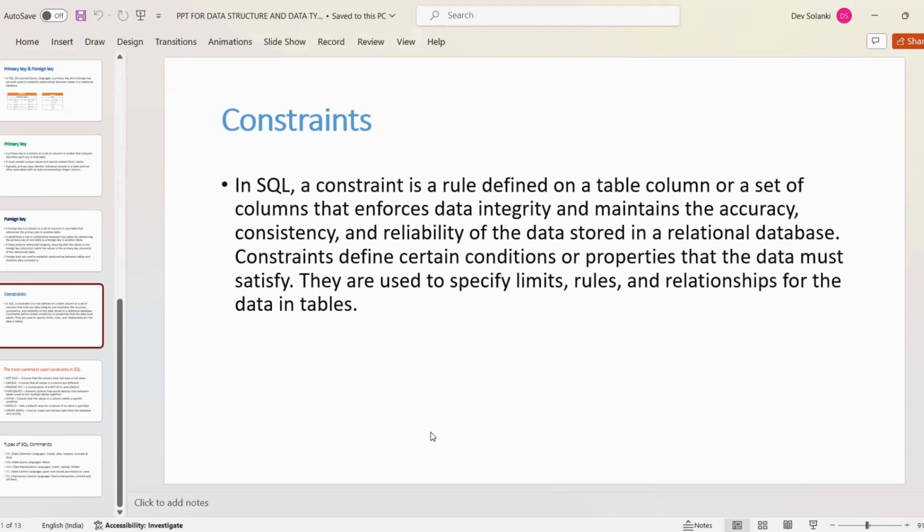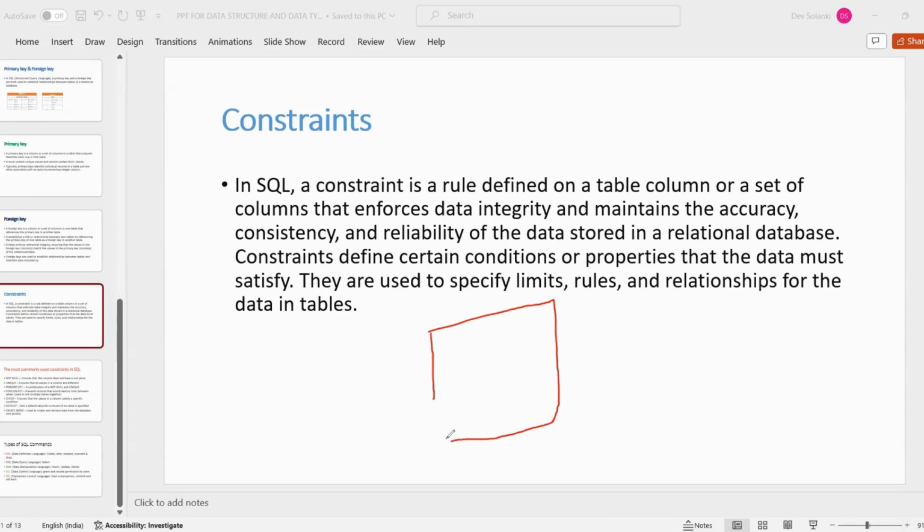Let's suppose there is a table and we are storing data like email ID. There is a chance of two people having the same email ID, right? Because they may have the same name, so they can have the same email ID. So we need to rectify this problem because we want only a unique email ID in our data set for better analysis. So for that we have to put a constraint.